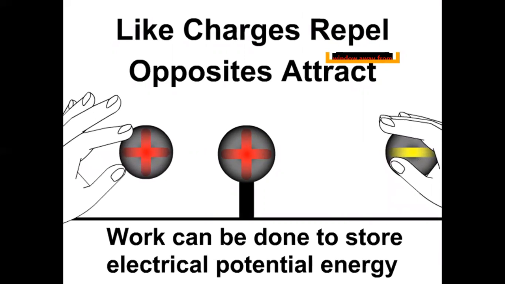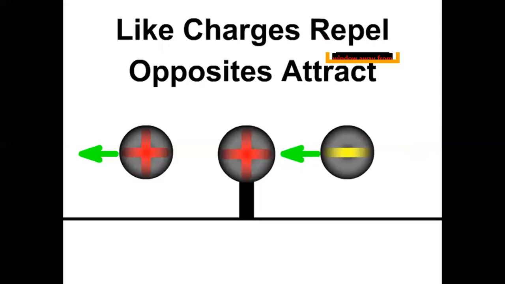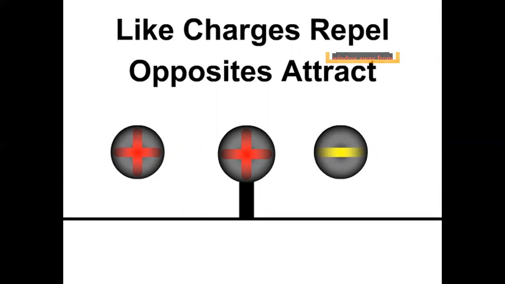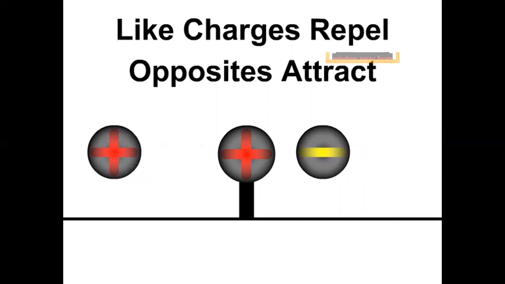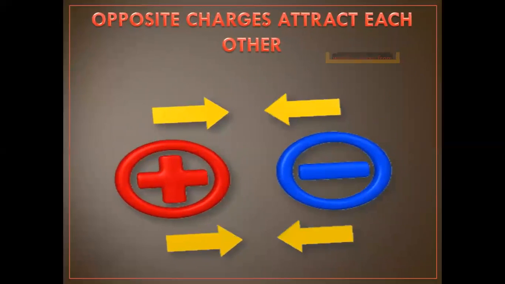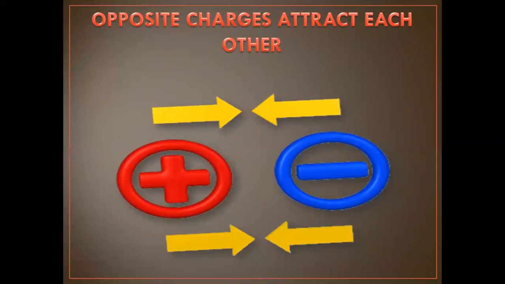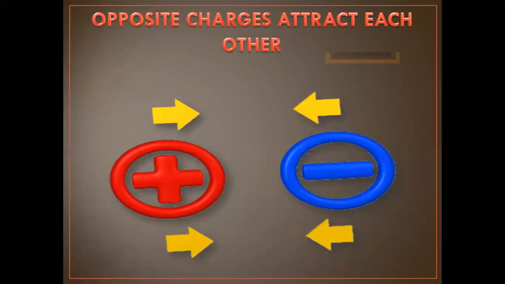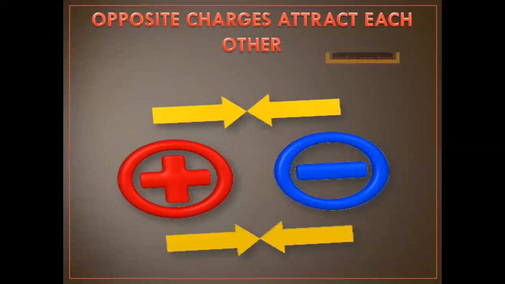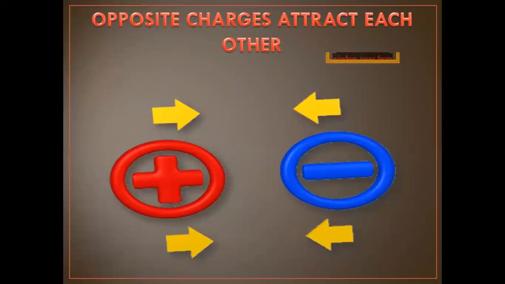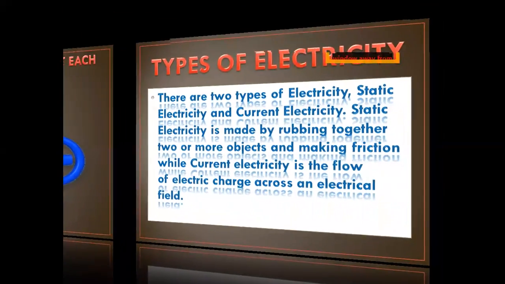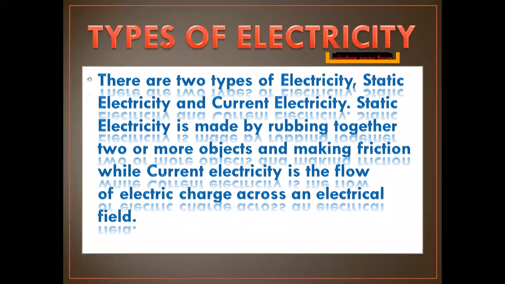Positive repels positive and negative attracts positive. Opposite charges attract each other. Plus attracts minus and minus attracts plus.